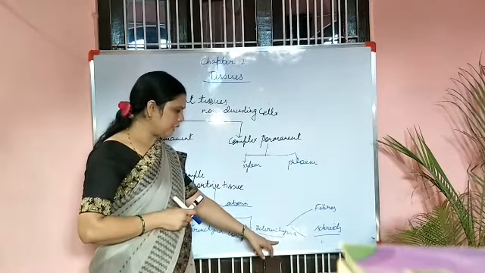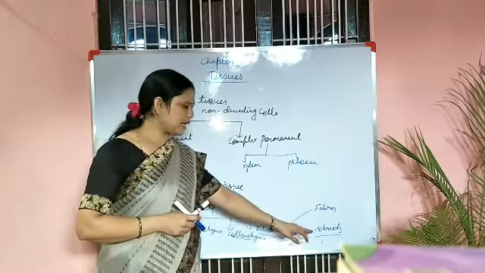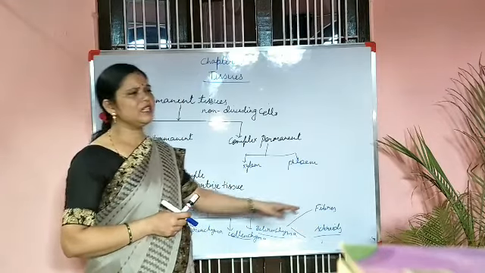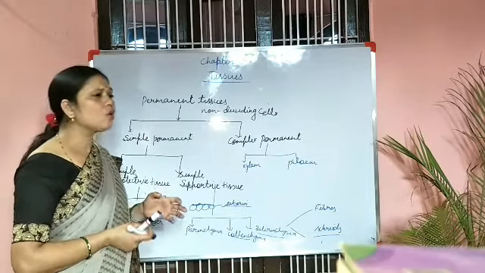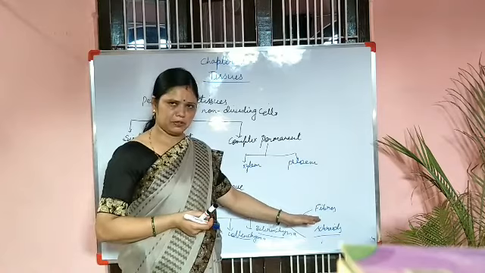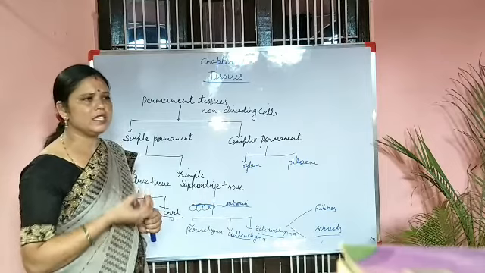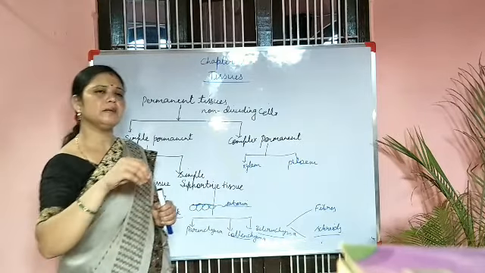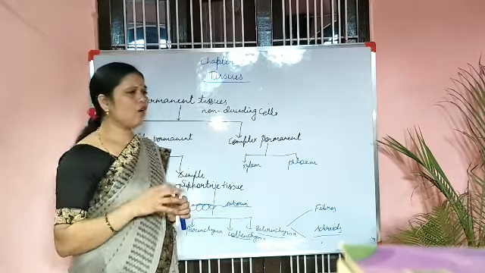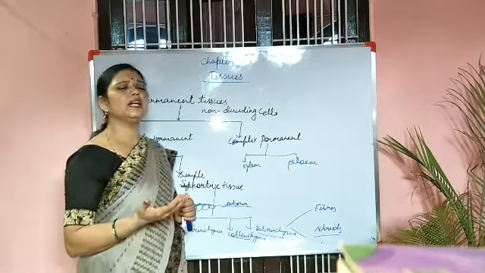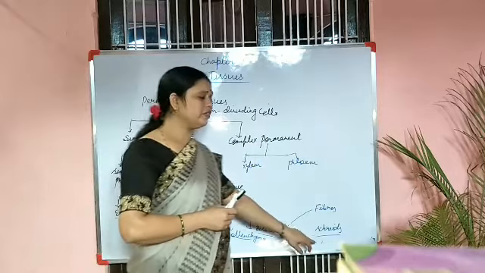Now, this sclerenchyma is again divided into two types, fibers and sclerites. Fibers are not that strong. For example, jute, or coconut husk, is made up of fibers. And sclerites, for example, the pulp of guava has small seeds embedded in it, which provide grittiness or hardness just like a stone. You know that a guava seed is very hard, just like a stone. So that is made up of sclerites.